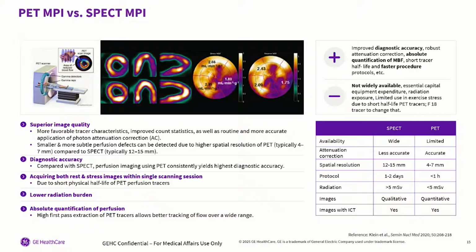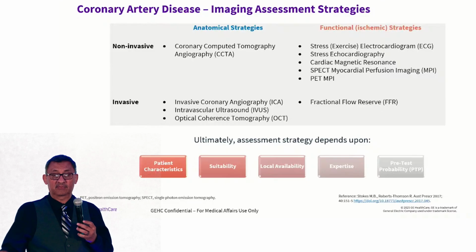Flurpiridaz has about a 110-minute half-life. So you want to put the patient on the treadmill? It's not a problem. And then, SPECT is widely available, like we said, but PET is very limited, a big investment on it. So that's the reason, but hopefully we're going to change that.